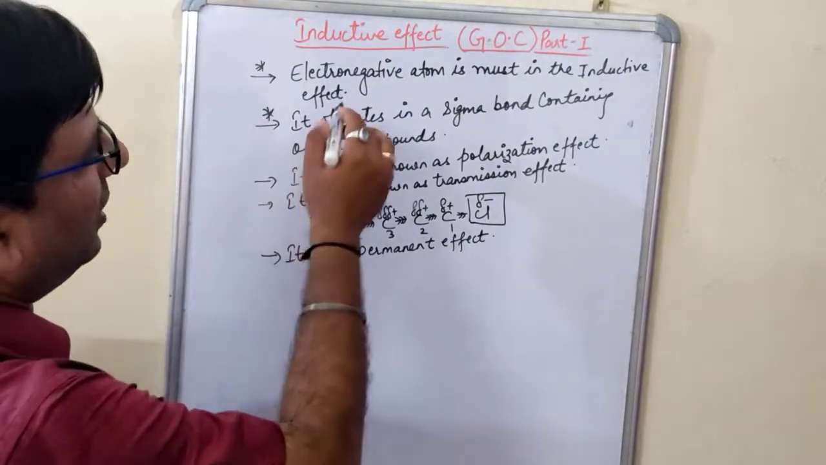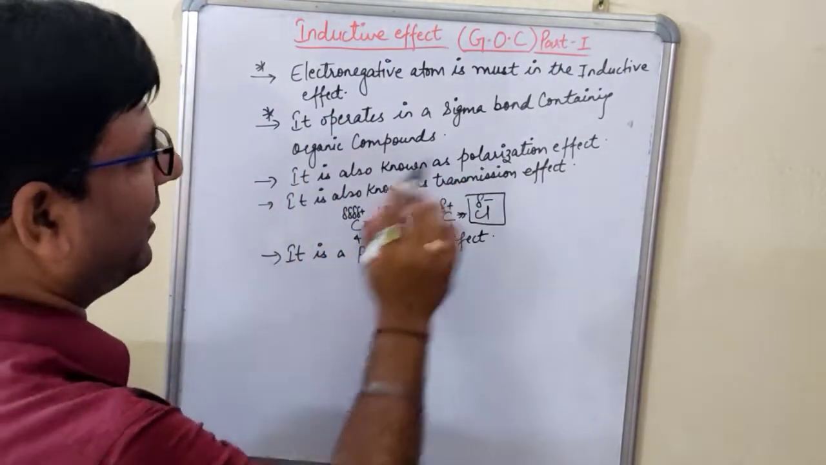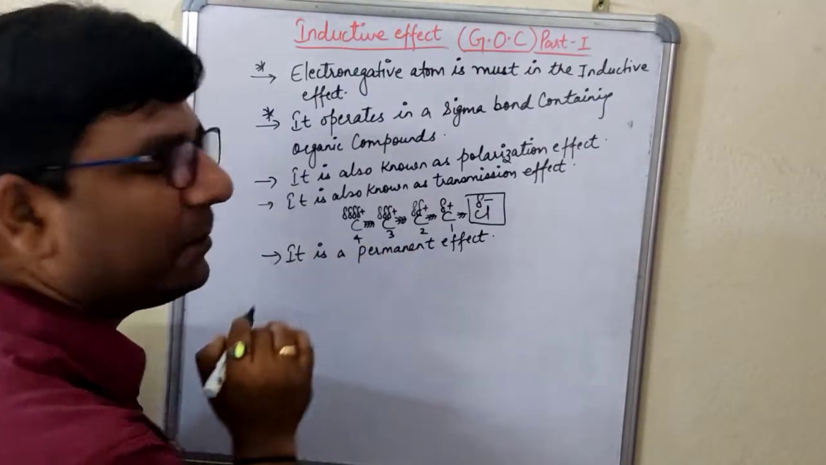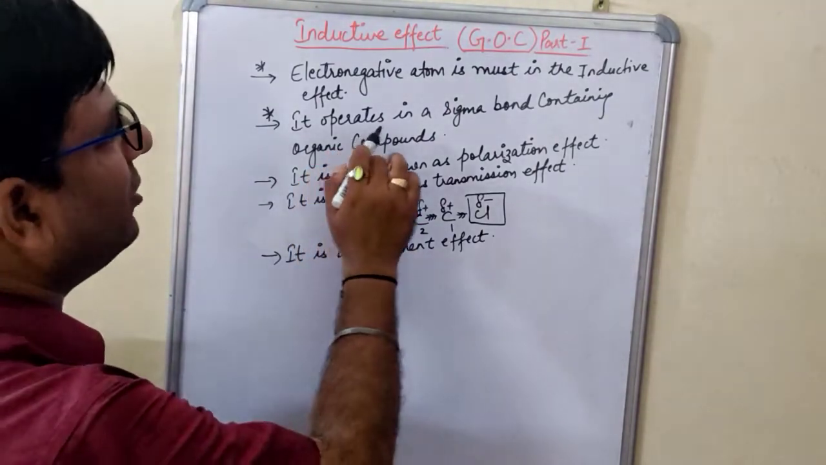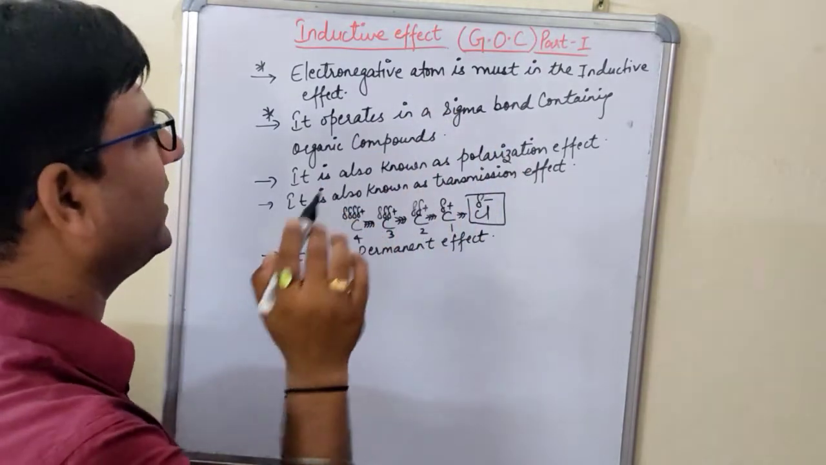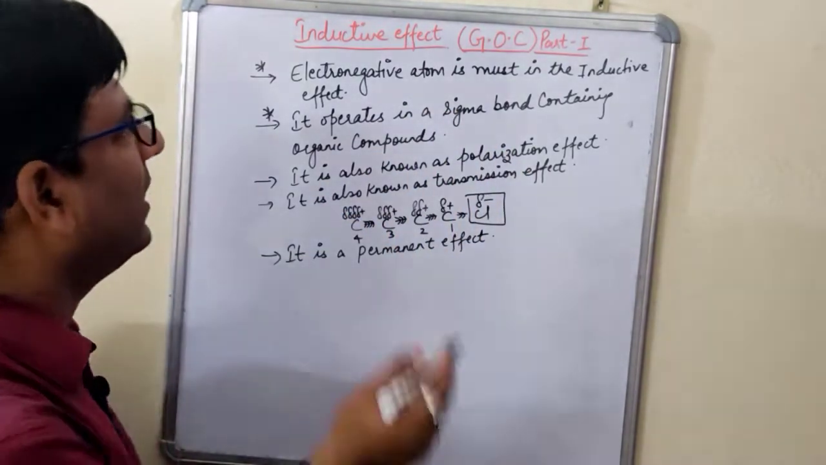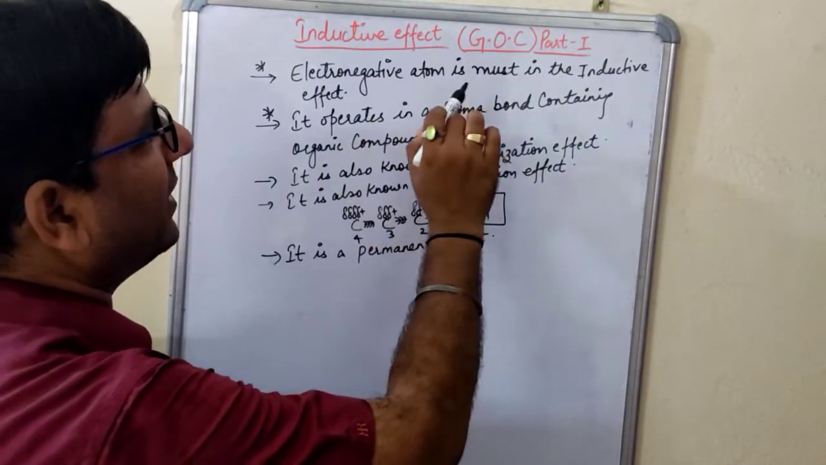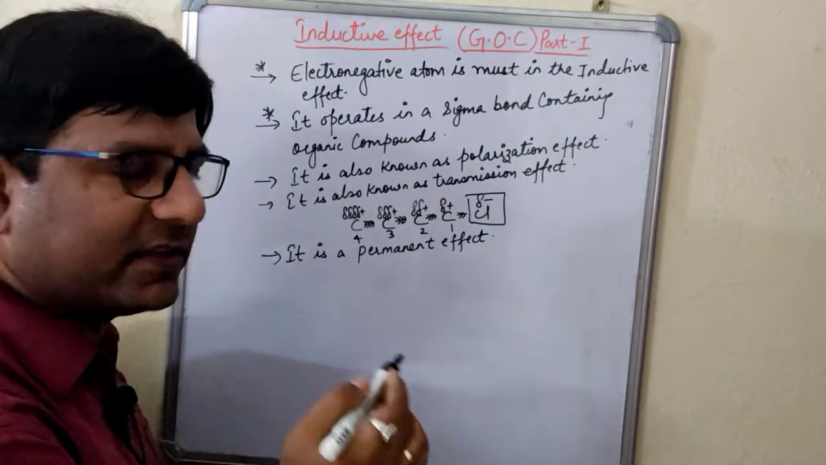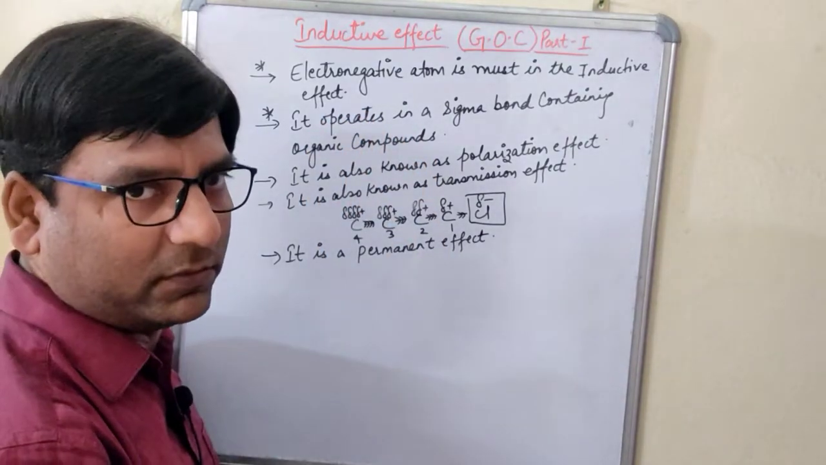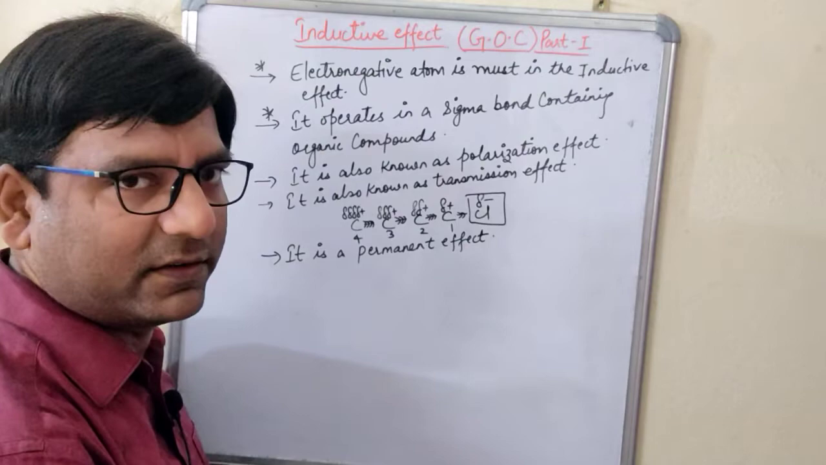Now, you have seen all these: it is known as the polarization effect, it is said to be the transmission effect, and it is said to be the permanent effect. And as I told you, it operates only in sigma bond containing organic compounds. Sigma bond means a single bond, right? And an electronegative atom is a must in the inductive effect, or you can say an electronegative atom plays a crucial role in the inductive effect, right?